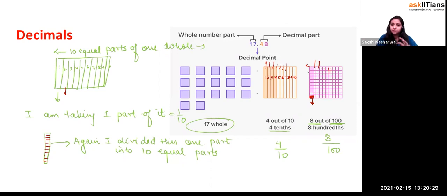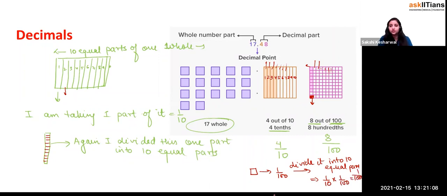So if you have taken this 10 part and divided it into what? Now you take this as 1 by 100 part, right? Now divide it into what, beta? Again, 10 equal parts. So like this, how many times will you be dividing? This is 100, this is 100, this is 100, this is 100. So this is 10, this is 10, this is 10, this is 10. So how many tens will be there? So this is equal to what, beta? 1 by 10 into 1 by 100. So one part will be what, beta? You will get 1000 parts or not? 1 by 1000? Yes or no?